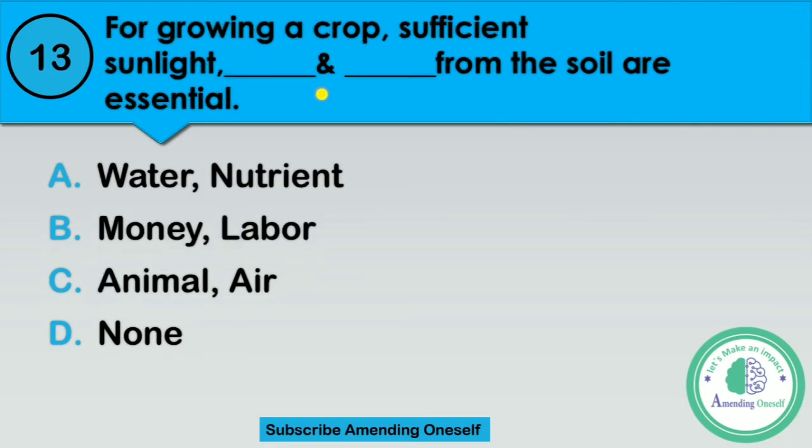Question number 13. For growing a crop, sufficient sunlight, blank and blank from the soil are essential. I repeat the question. For growing a crop, sufficient sunlight, blank and blank from the soil are essential. Option A, water and nutrient. Option B, money and labor. Option C, animal and air. Or option D, none.